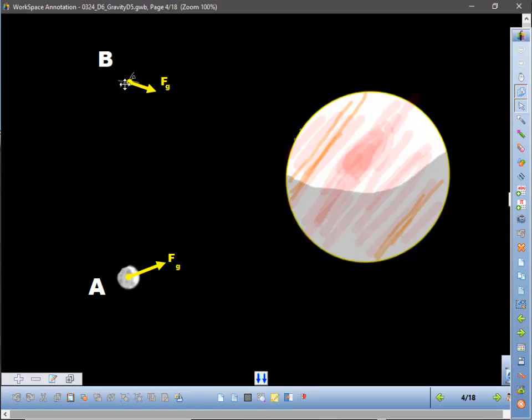What about if I had two different objects at the same distance away from Jupiter? What if I had this moon and I had the guy, and they're both way out here the same distance away from Jupiter? Which of these two would have the biggest force of gravity, or do they have the same force of gravity pulling them towards the same planet, Jupiter? Obviously, the moon, this big, huge moon, would have more force of gravity, more weight than this guy, because the moon has more mass, so it's going to be pulled even more strongly towards the planet.